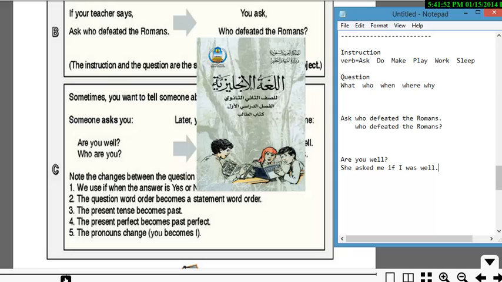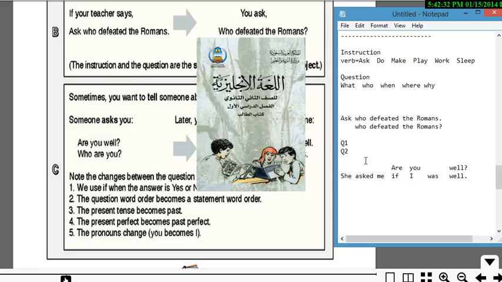Okay, so what's happening here? I always like to put things in the same order so that they're easy and clear for you, so you can just know what the difference is. There isn't much difference in the order; we're just adding a reporting tag, or a reporting part, in the sentence. That's going to help you tell that somebody actually asked you the first question. So we've got question 1 and then question 2.